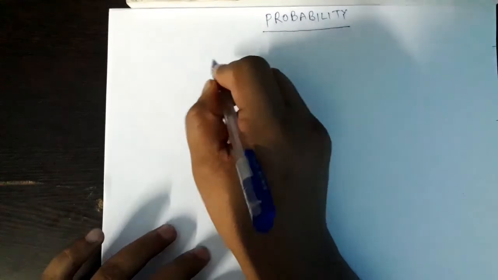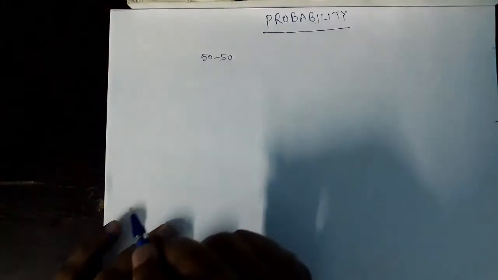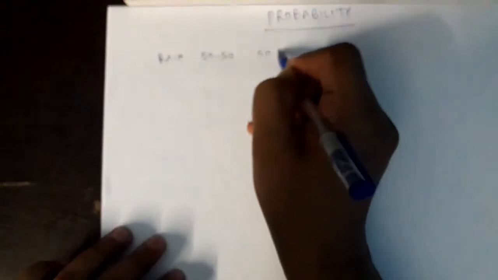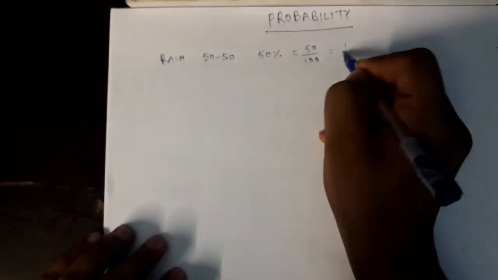Now coming to the topic, one day I asked my friend Ramesh, what is the chance that it will rain today? He said 50-50. What does that mean? By 50-50 he means there is a 50% chance of getting rain on that day. 50% we know, percent is per 100. So 50 per 100. Of course, we can write it like this also, 1 by 2, right?